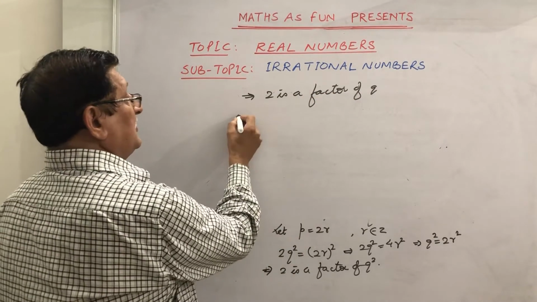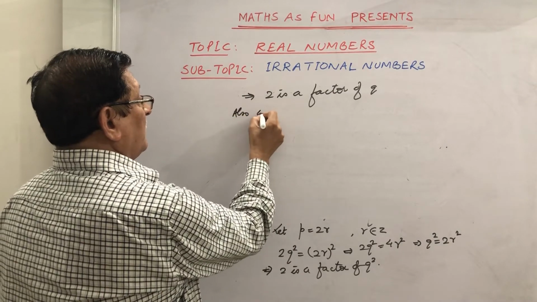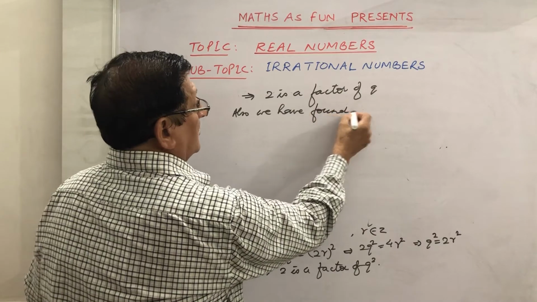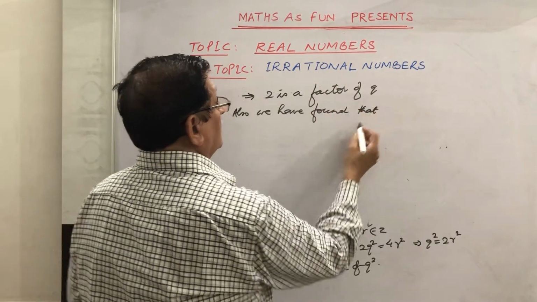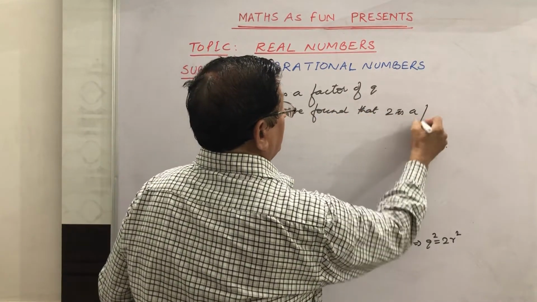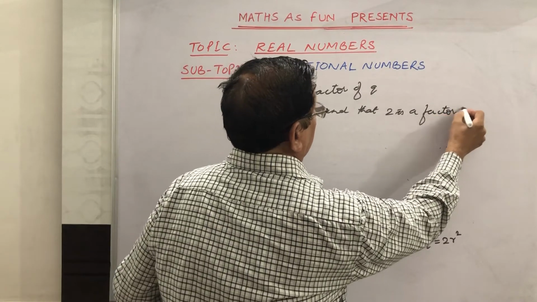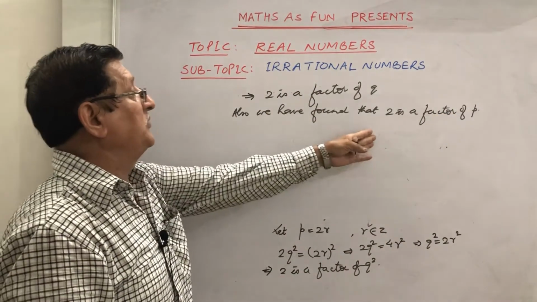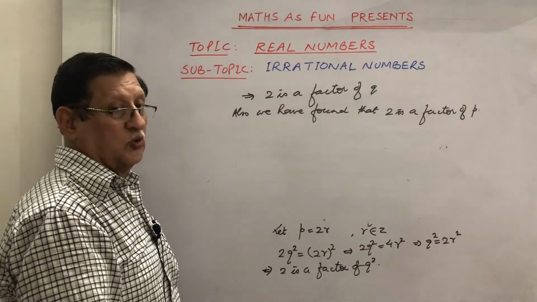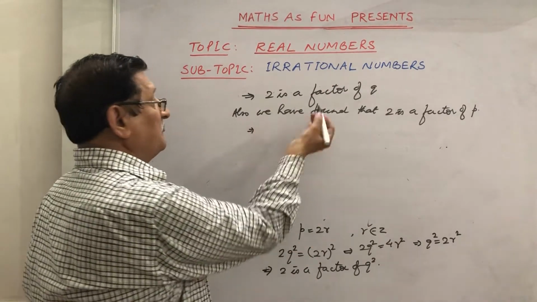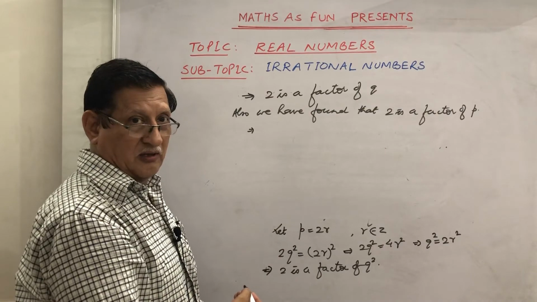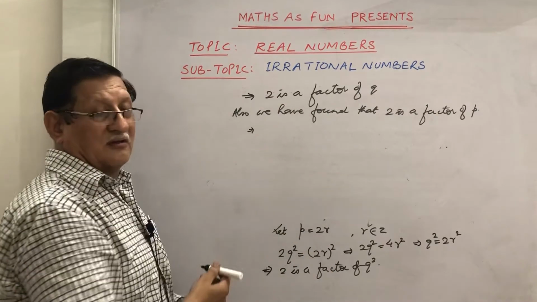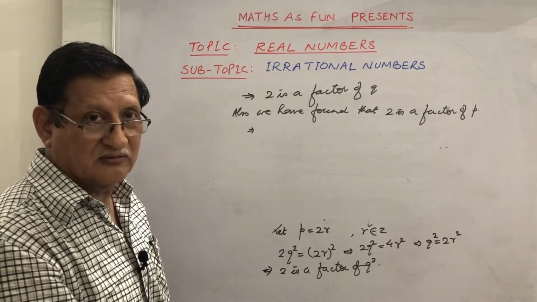Just now we have seen that 2 is a factor of P, and 2 is a factor of Q. It means 2 is a common factor of P and Q. But we have taken that P and Q are co-primes.